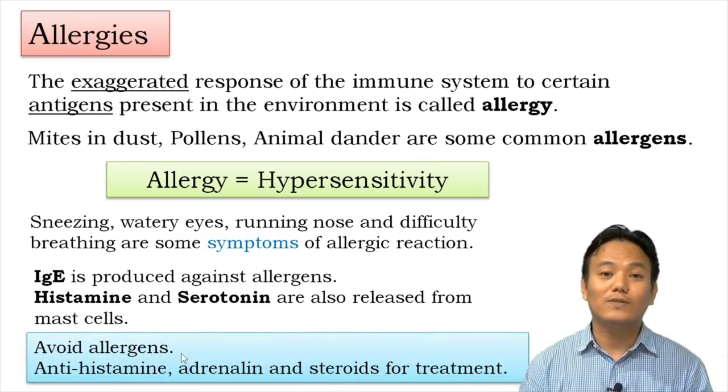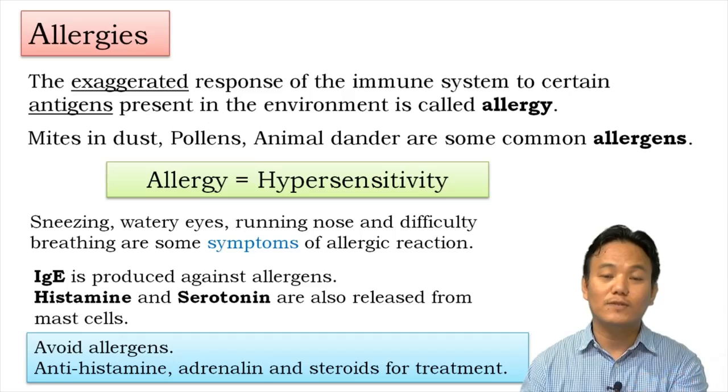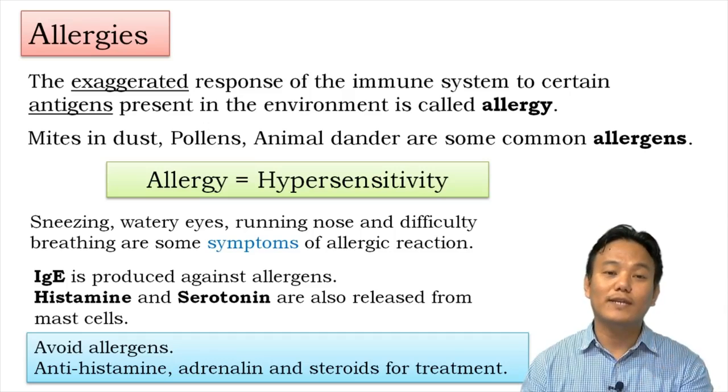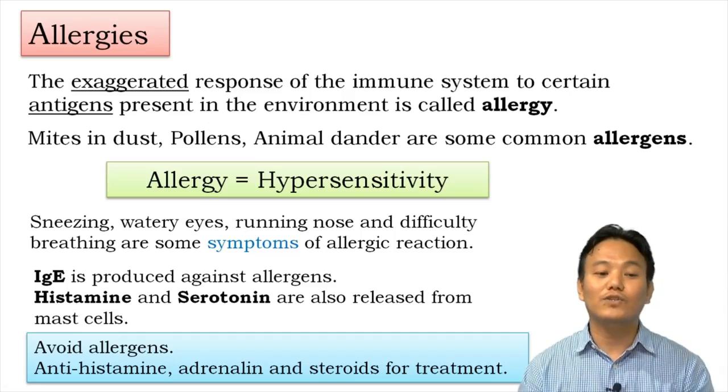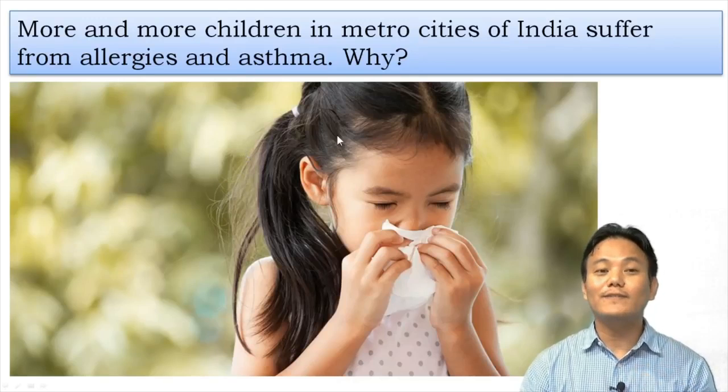In order to control allergy, you have to avoid allergens. To know your allergens, the doctor will perform diagnosis in which the doctor tests different allergens in small doses and then observes the reaction. If you show an allergic reaction towards certain substances, you will be told that you are allergic to such and such allergens. If you accidentally suffer an allergic reaction, you will be administered antihistamine, adrenaline, and steroid as a treatment measure. Regarding allergies, one fun fact is given in your textbook.